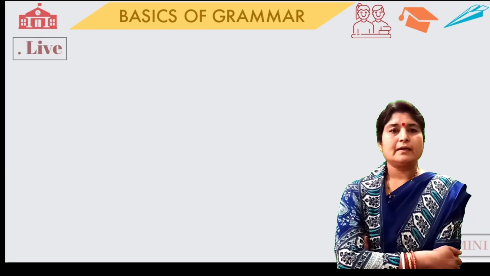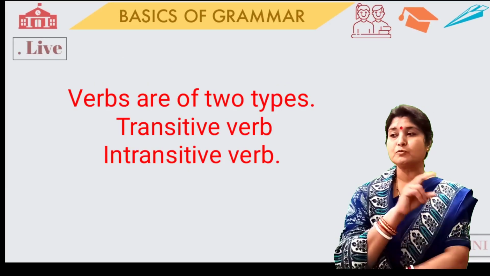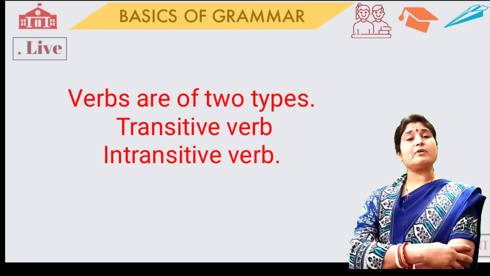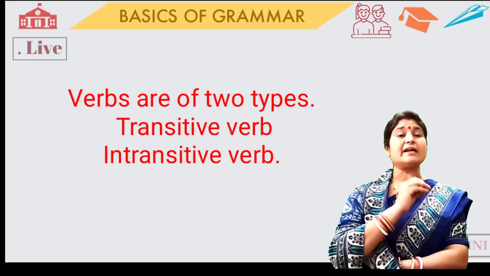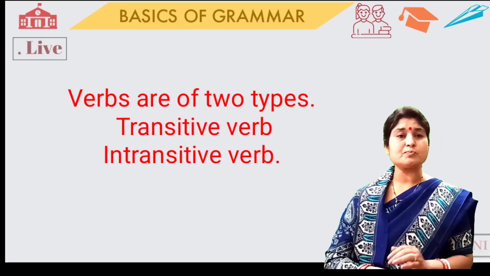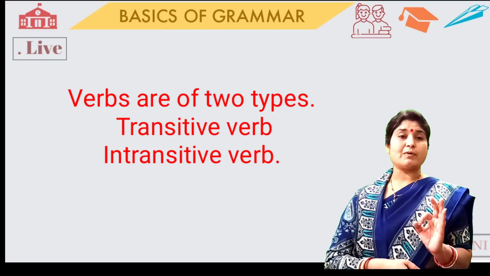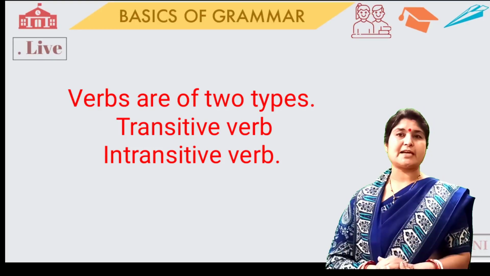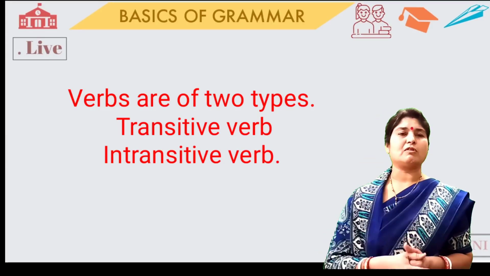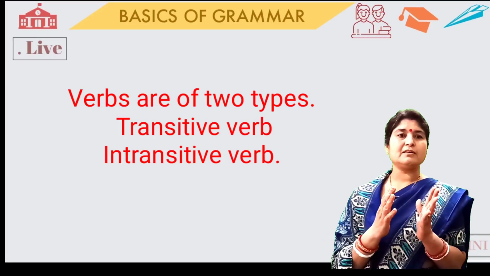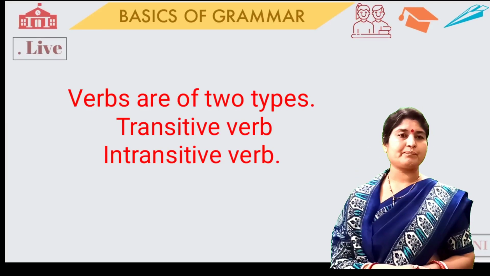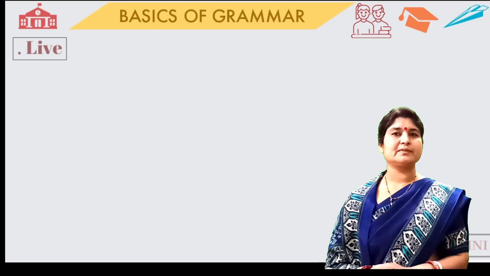Okay? As we have discussed before, there are two types of verbs, transitive verbs and intransitive verbs. Transitive verbs are those verbs which require an object to complete the sense of the sentence. But intransitive verbs are those verbs which do not require any object to complete the sense of the sentence. For example, I get up at 6 o'clock. Here the verb doesn't require any object to complete the sense of the sentence. So it is an intransitive verb.